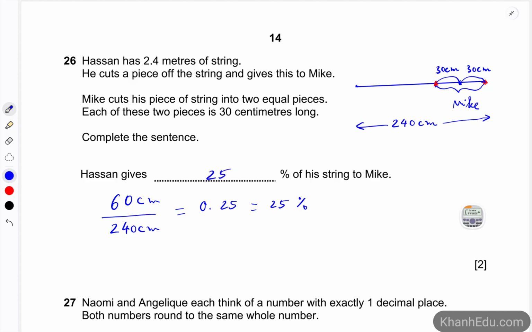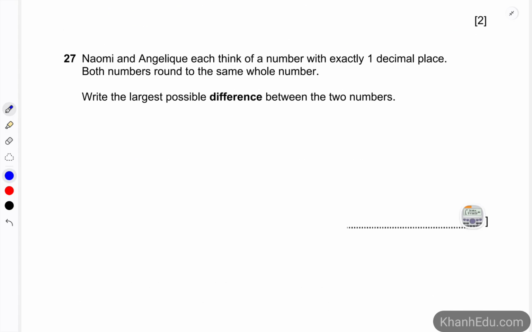All right. Number 27. Naomi and Angelique each think of a number with exactly 1 decimal place, and both numbers round to the same whole number. Write the largest possible difference between the 2 numbers. So we have the first number, subtract the second number, and this one is the difference.